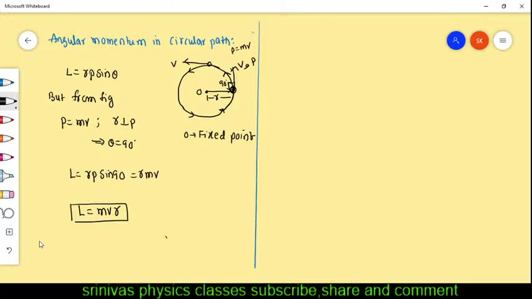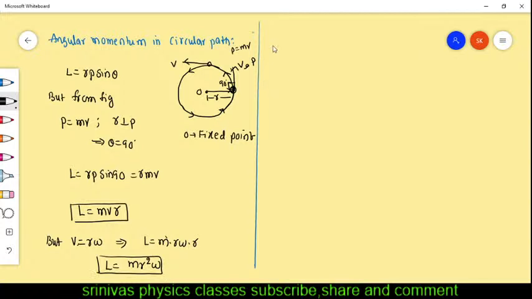Now we know v is given by the relation between the linear velocity and angular velocity. Do you know that v equals r omega? Then for angular momentum, another formula: you substitute here, then L is equal to m into r omega into r. Then you will get m r square omega. These are the angular momentum formulas.